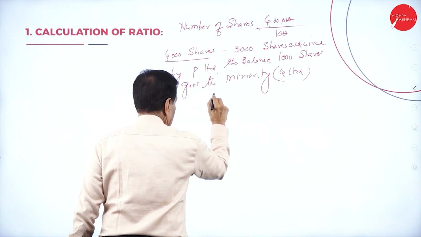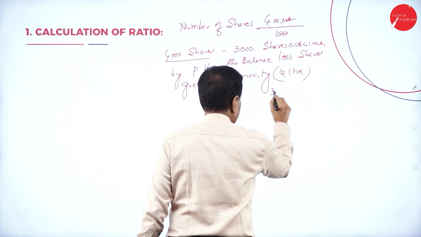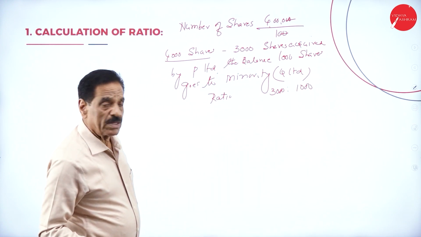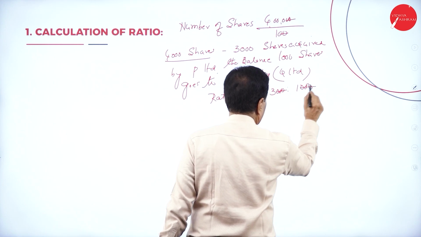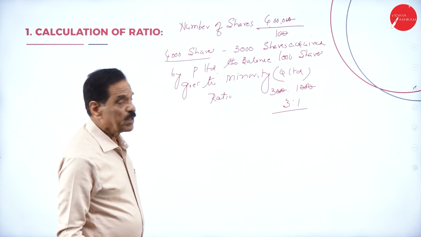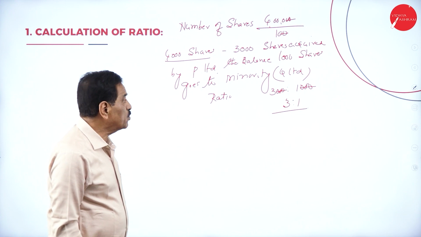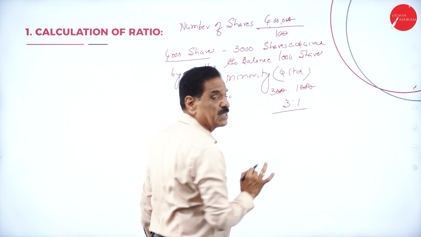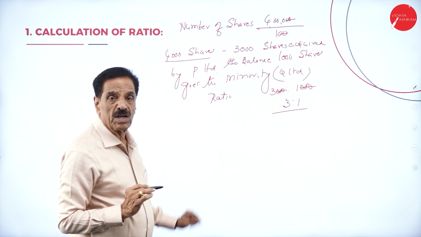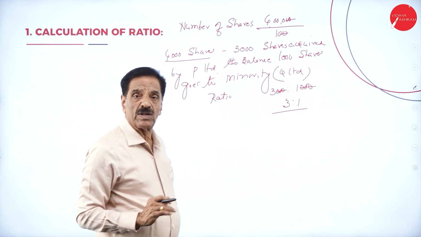So the ratio is 3,000 is to 1,000. Cancel the zeros, they are in the ratio of 3 is to 1. This is the first step to do. The total number of shares of Q Limited is 4 lakh divided by 100, which is 4,000 shares. Out of the 4,000 shares, 3,000 shares are acquired by P Limited. The balance 1,000 shares go to the minority, so they are in the ratio of 3,000 is to 1,000.